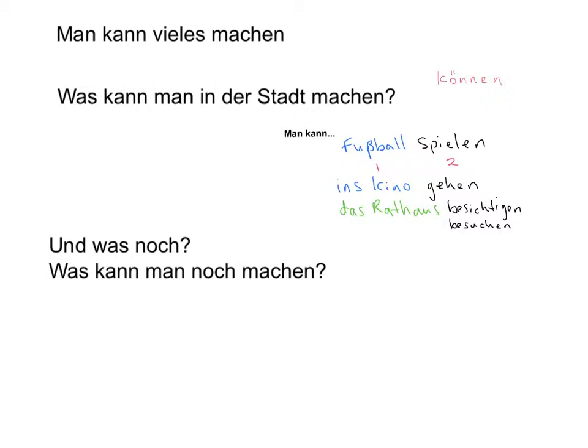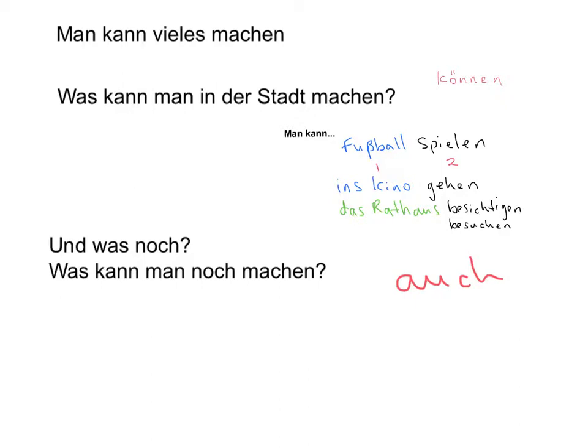If you were answering this, however, there would be one key difference. You say, in the same way as there's a change in English, this noch means else. So what else? And what else? So if you were giving more information, you'd say, I can do this and this, but you would also use the connective also, which in German is auch. Okay, so you could give me a list of things. Man kann Fußball spielen, man kann auch das Rathaus besichtigen. So this auch would actually come after the man kann.